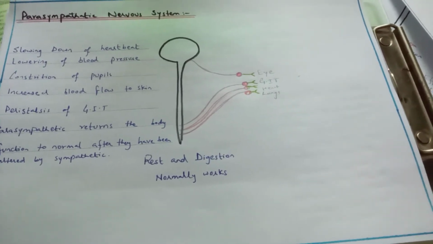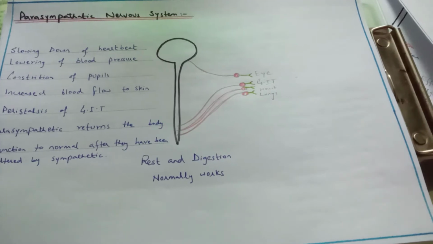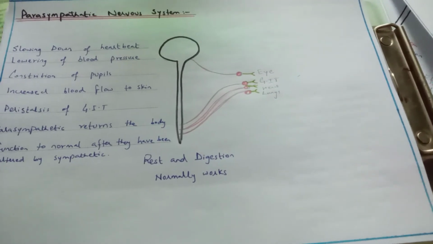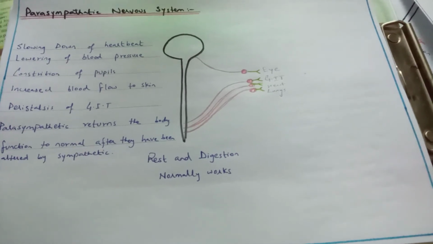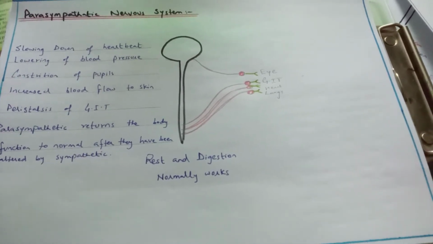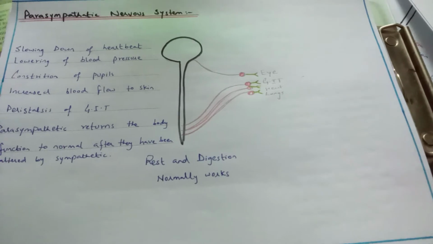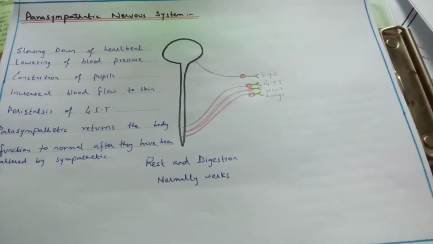the parasympathetic nervous system is that type of nervous system in which there is a rest and digest condition. There is stimulation of flow of saliva. The saliva is produced more and more.